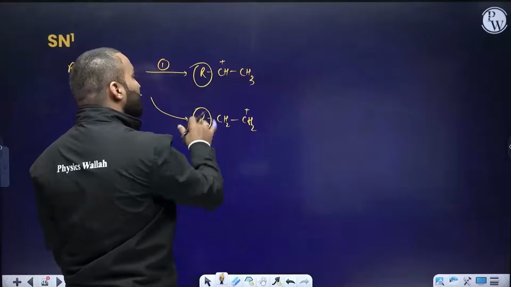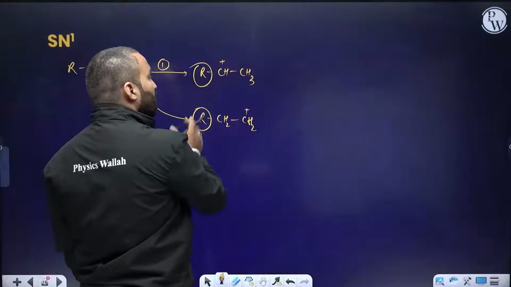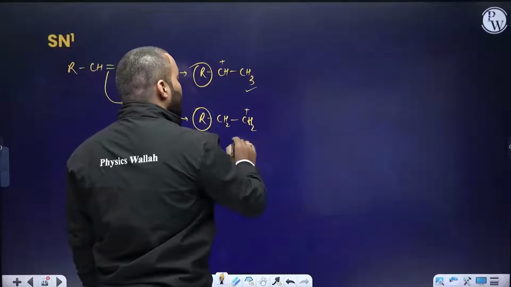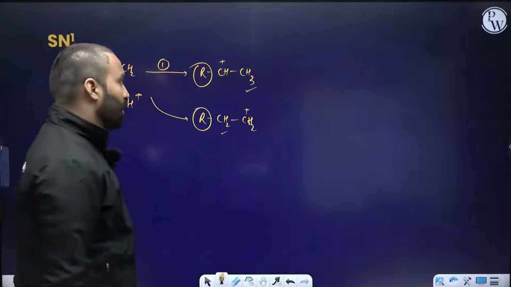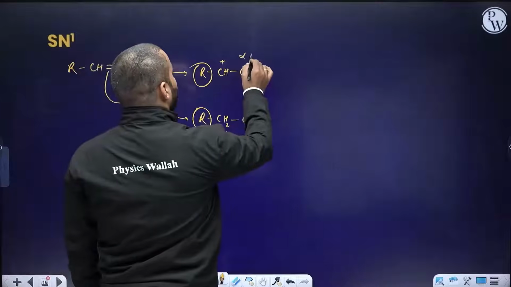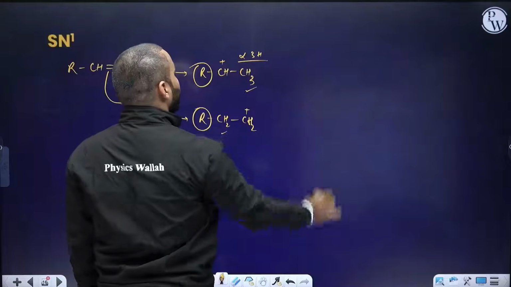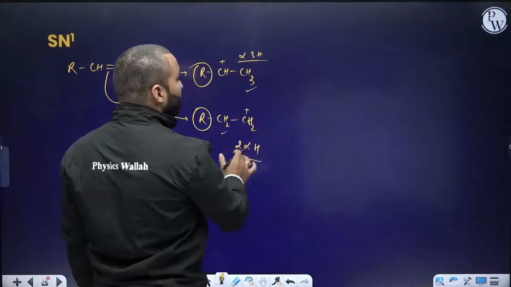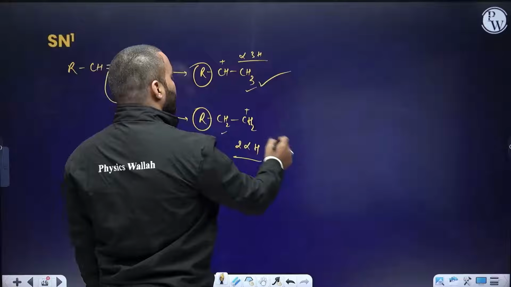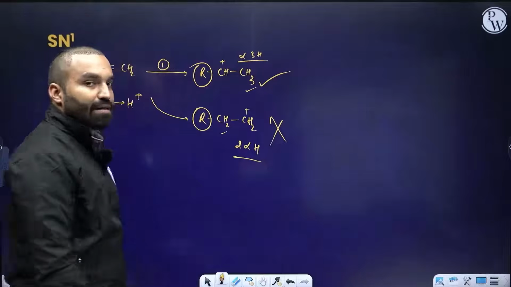R is the same in both the cases, so we can ignore its effect. But 3 and this 2. So which one out of the two you think is more stable carbocation? This carbocation has 3 alpha hydrogens nearby. How many alpha hydrogens? 3. It has how many alpha hydrogens? Just 2. So which one out of the two is more stable carbocation? The top one. This is less stable, so let's immediately discard that.